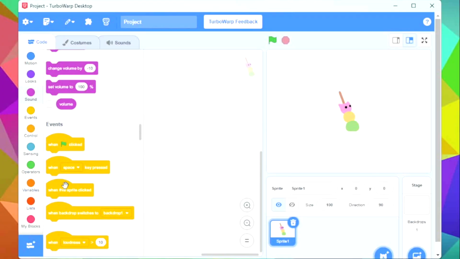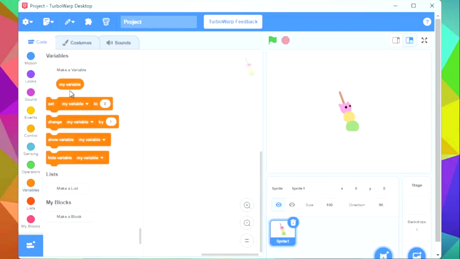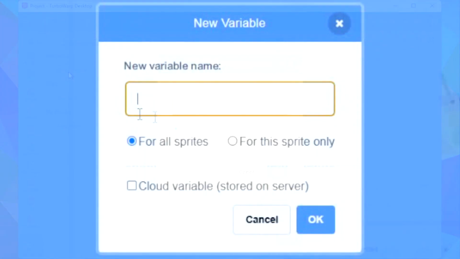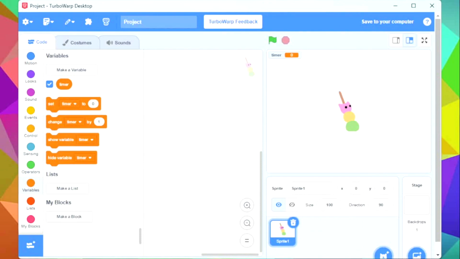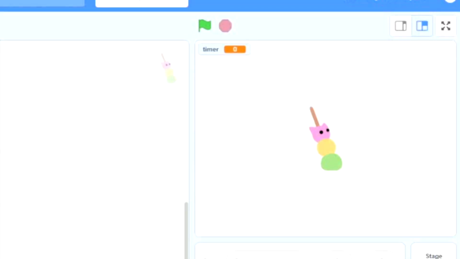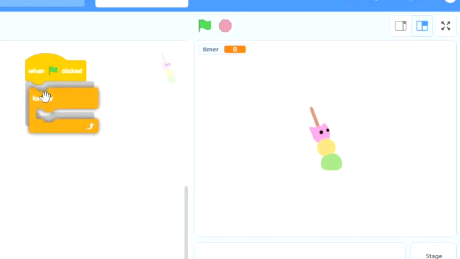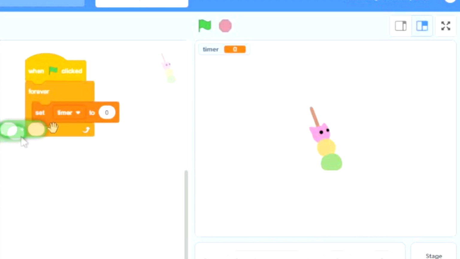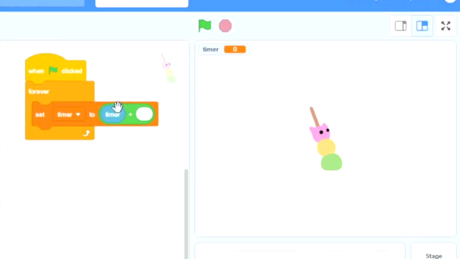We're going to start by creating a variable. You can call it whatever you want, but for me, I will call it timer. Now, create the script: when flag clicked, forever, set timer to timer plus 0.1. This is for setting the timer variable to one that will always be a tiny bit more than the real timer.